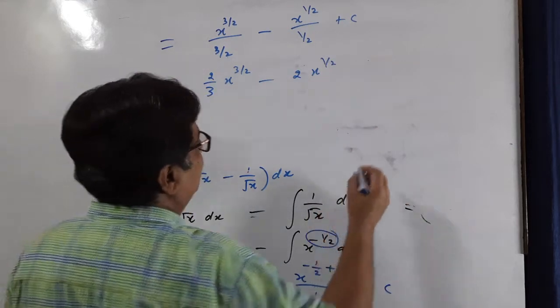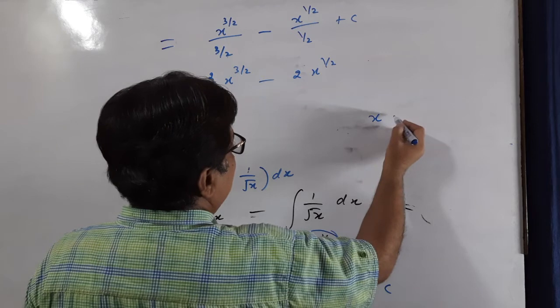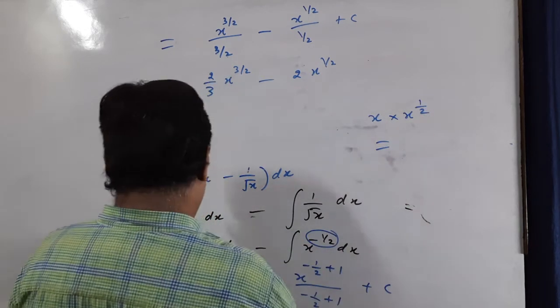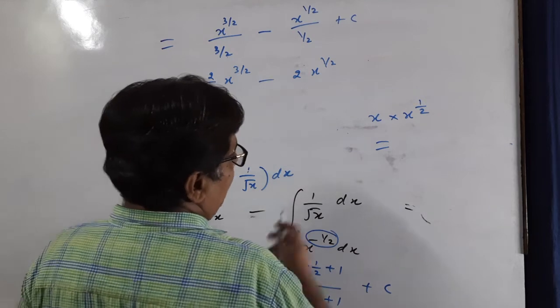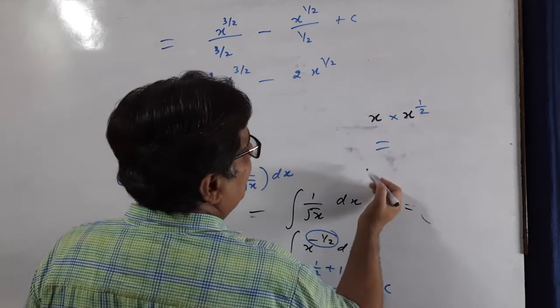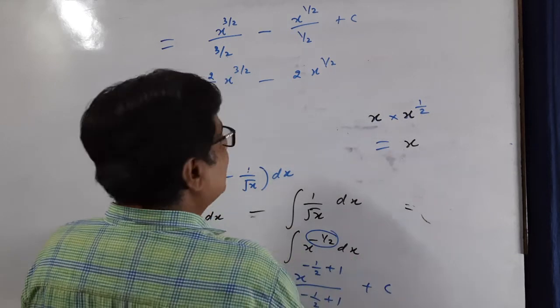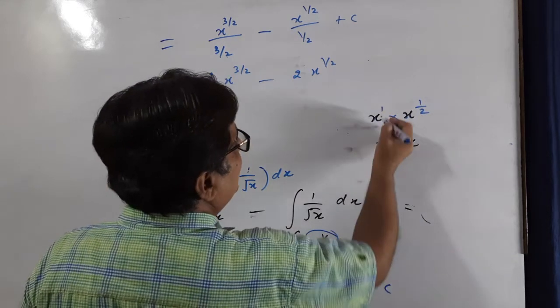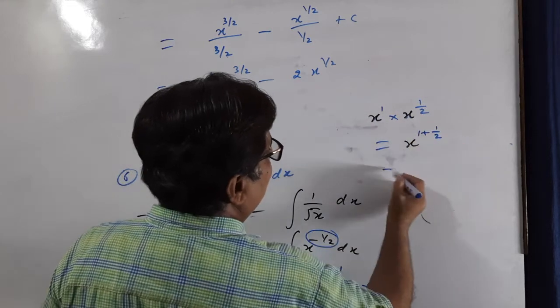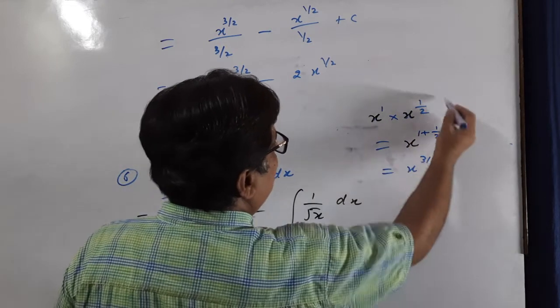Now focus 100%. x multiplied by x raised power 1 by 2, how will you write it? You know, when bases are same, then powers are added up. What are the powers? x raised power 1, x raised power 1 by 2. So 1 plus 1 by 2, x raised power 3 by 2.